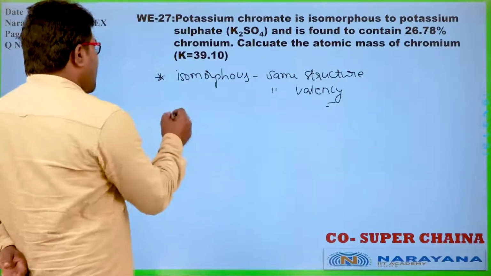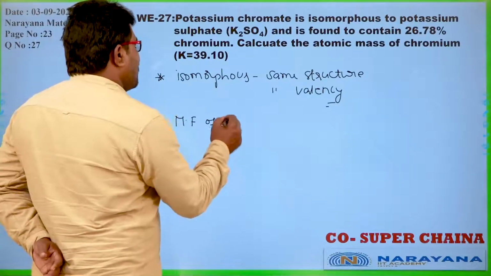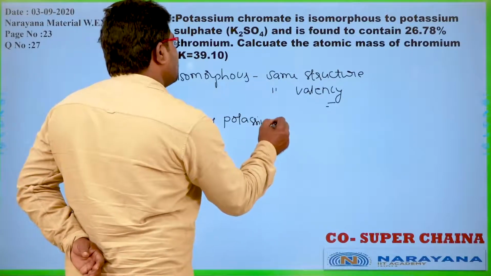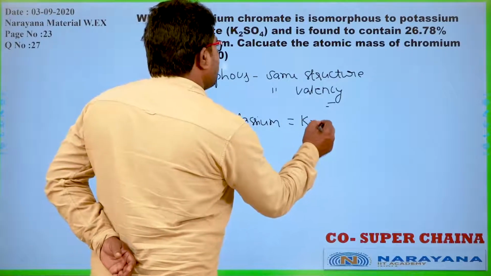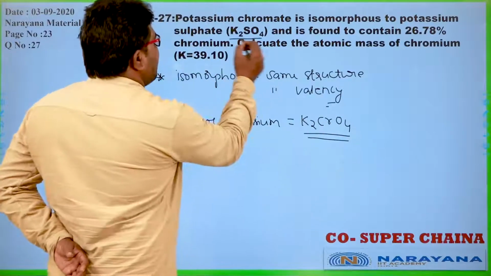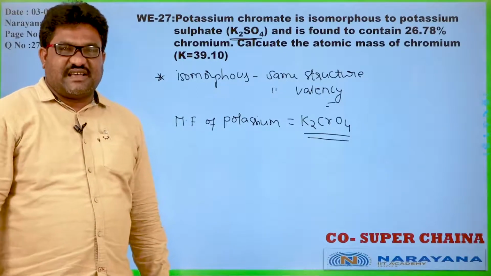So the molecular formula of potassium chromate should be K2CrO4, in which both valencies are same. Isomorphous means valencies are same.